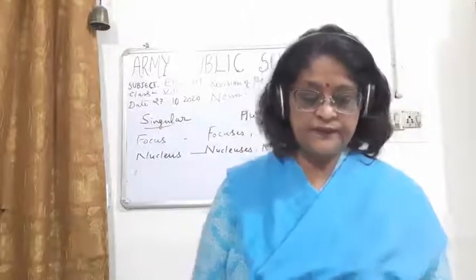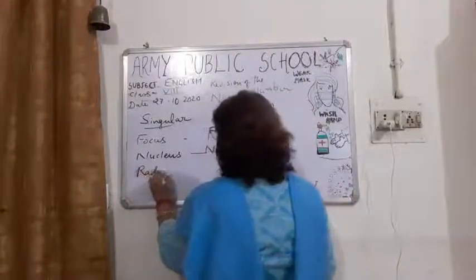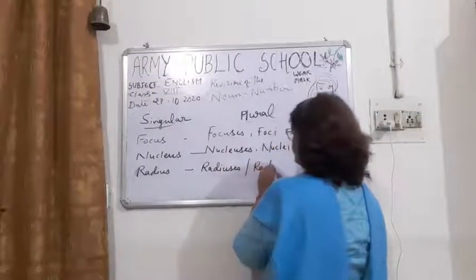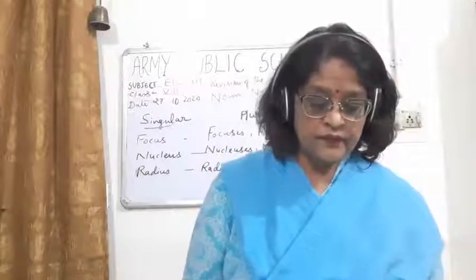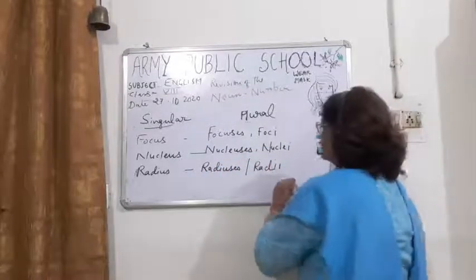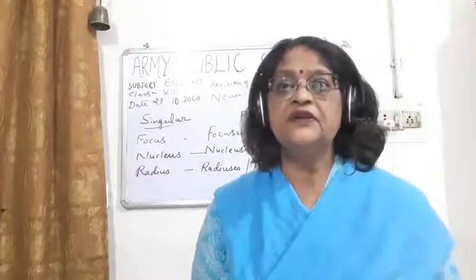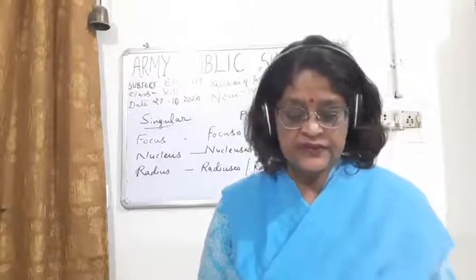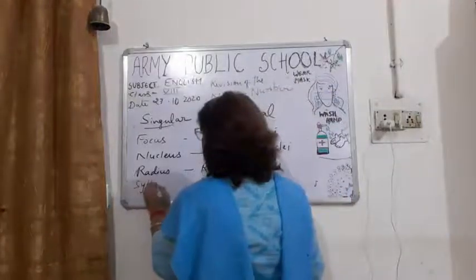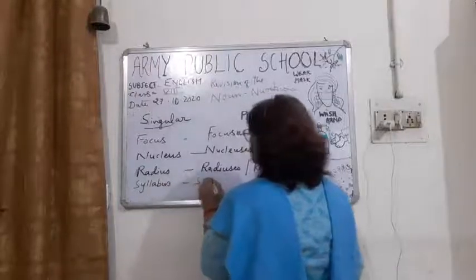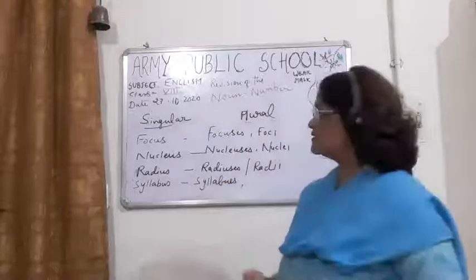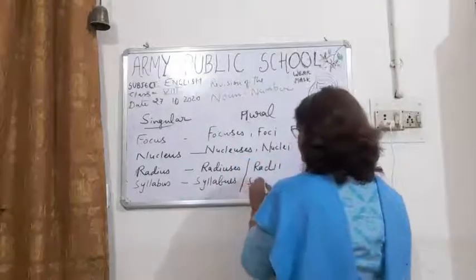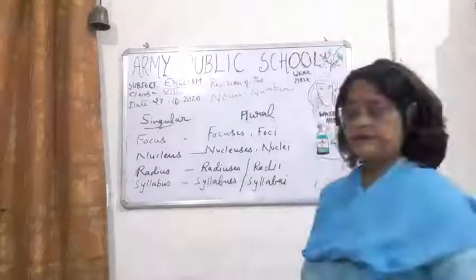Then radius. So you can see some words which end with us, and we can add es also and i also. Syllabus, it is syllabuses and syllabi.